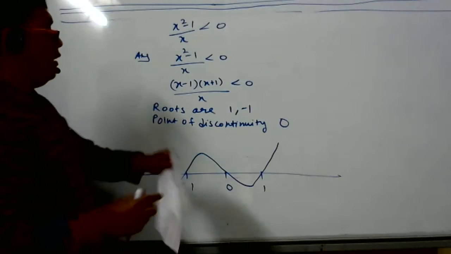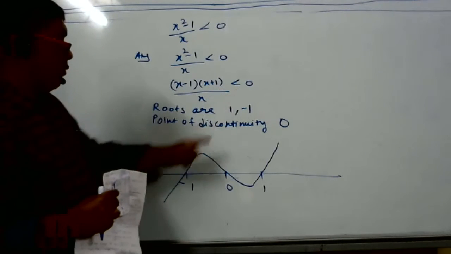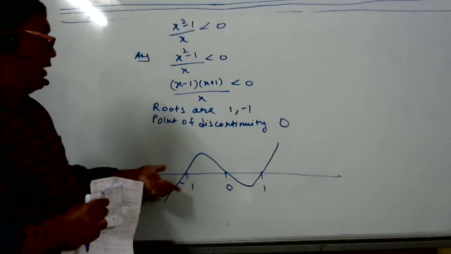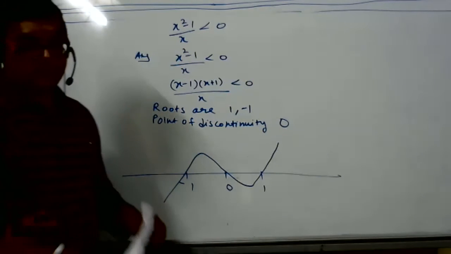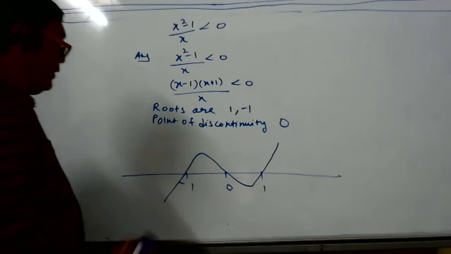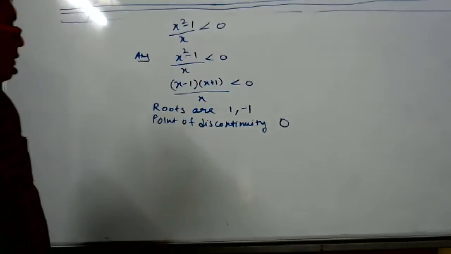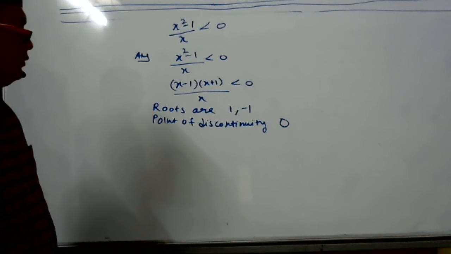Now tell me, we want the answer less than 0, which we can understand by the graph only. Student: I didn't understand the wavy curve graph that you just did.